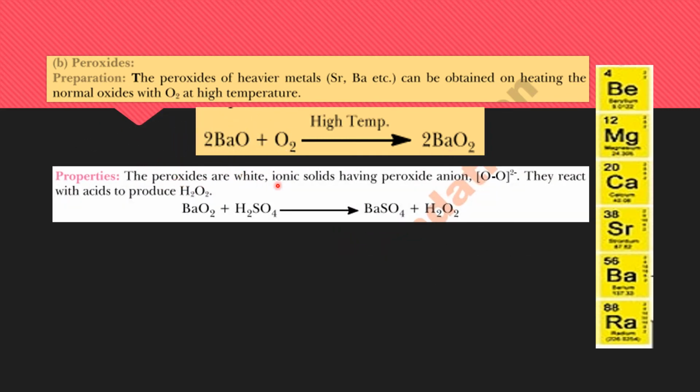Peroxides are white ionic solids having peroxide anions, with an oxygen to oxygen bond as a whole. Two oxygen atoms carry the charge of -2, which means one oxygen atom carries the charge of -1. They react with acids to produce hydrogen peroxide. Peroxides of the alkaline earth metals are produced by treating the normal oxides with oxygen at high temperature, and when these peroxides are treated with an acid, they produce hydrogen peroxide.